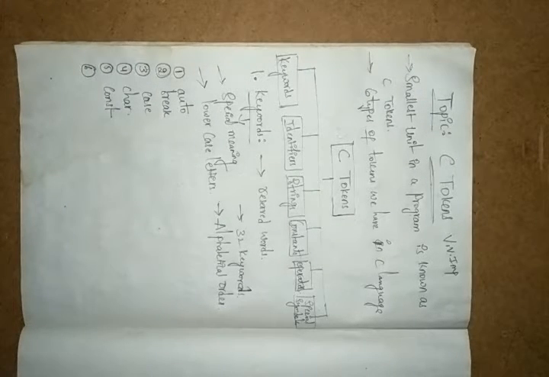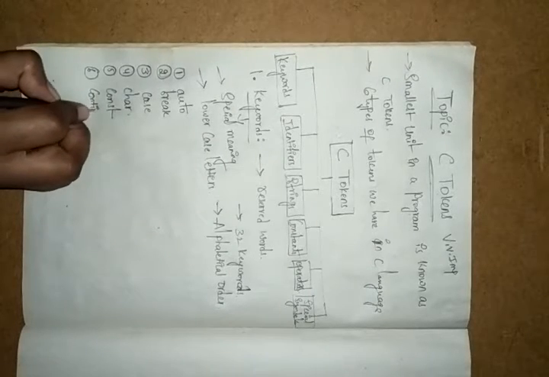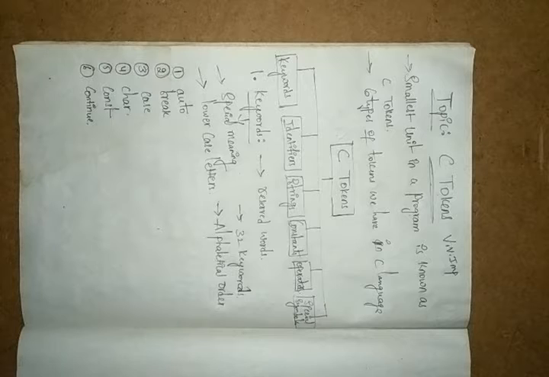And next we have continue. Continue means whatever you stopped with break, if you need it to be processed again, you can use continue. So it continues the next iteration of the loop.